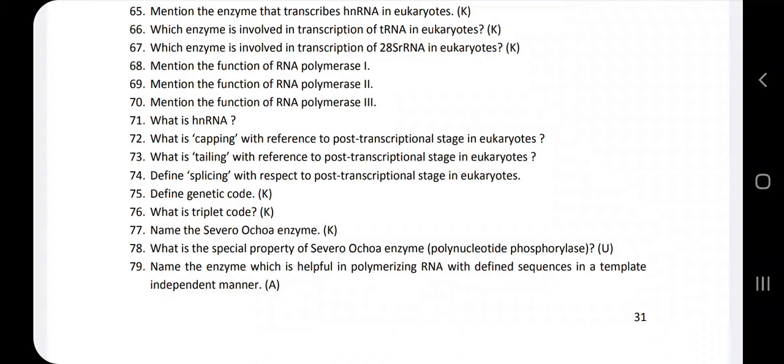sRNA in eukaryotes? So remember here, S stands for small.